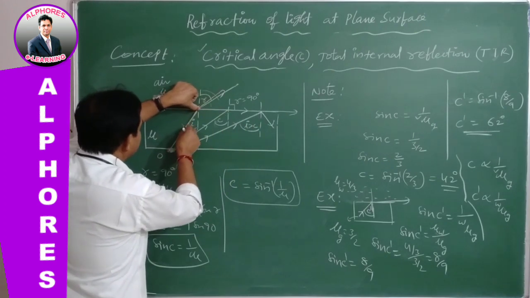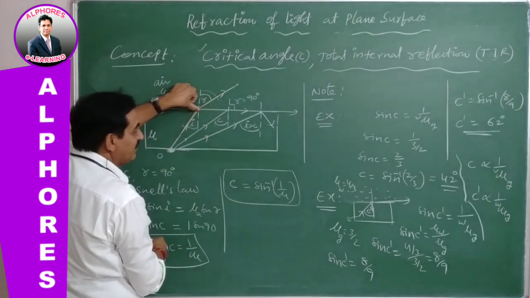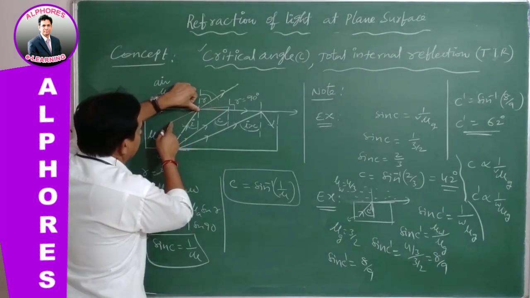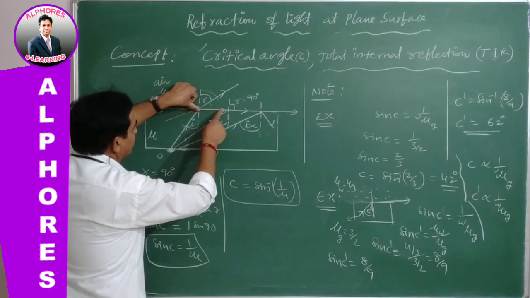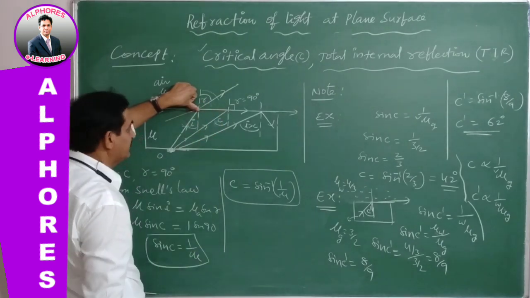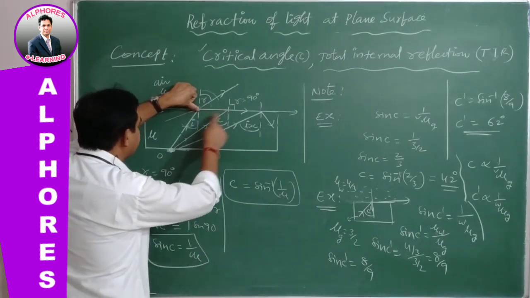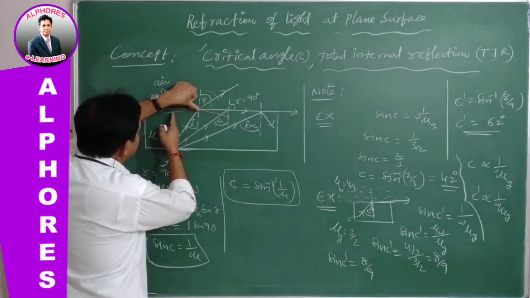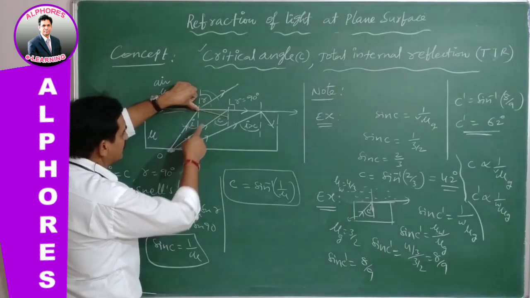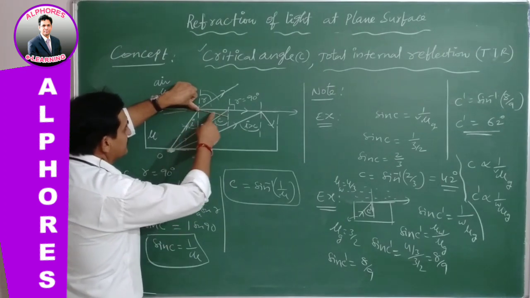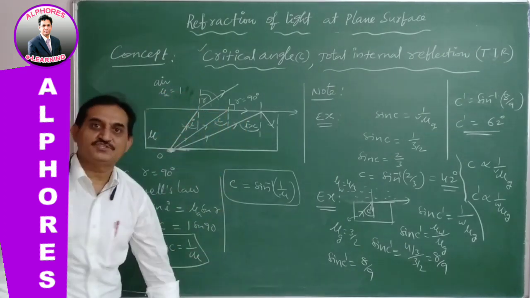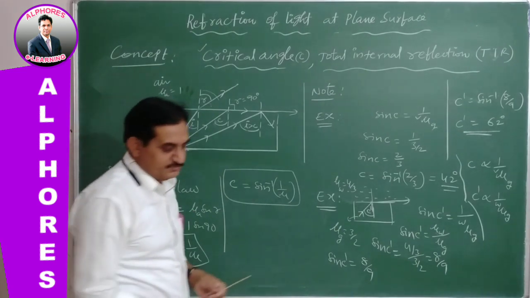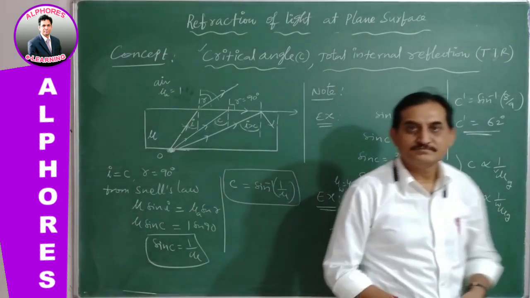See here, this is the ordinary refraction. For the critical angle, we increase the angle of incidence such that the refracted ray grazes the surface, with the angle of refraction at 90 degrees. This is the second case, the critical angle. If the angle of incidence increases further, the light is totally reflected into the same medium. This is total internal reflection. This is the way to understand what exactly is happening.